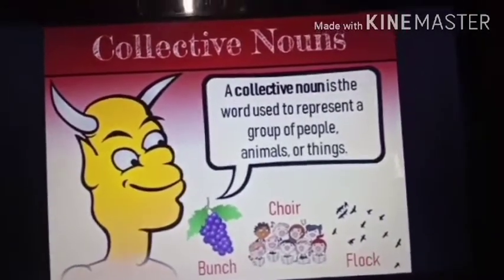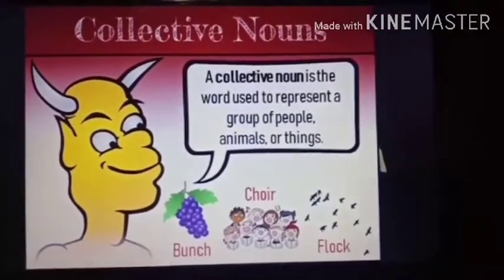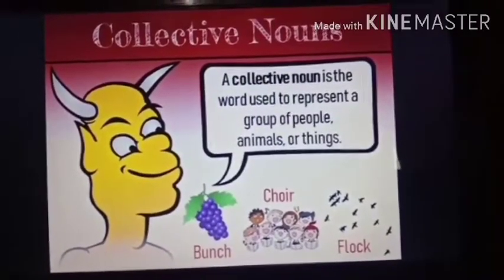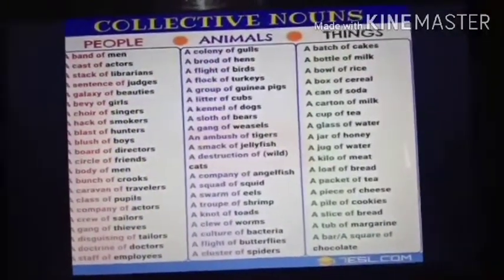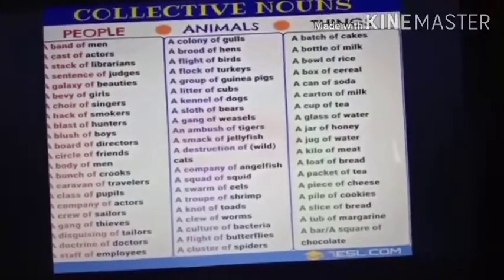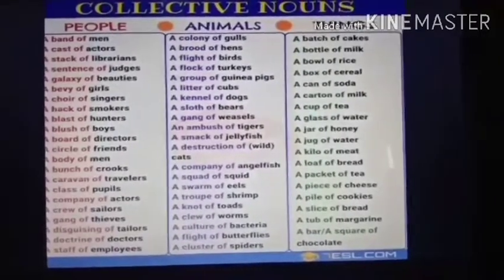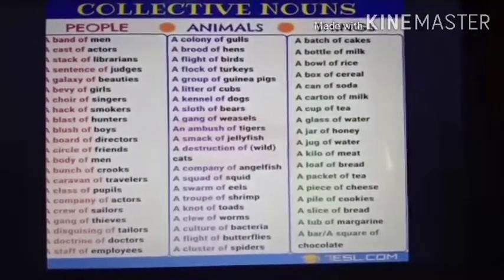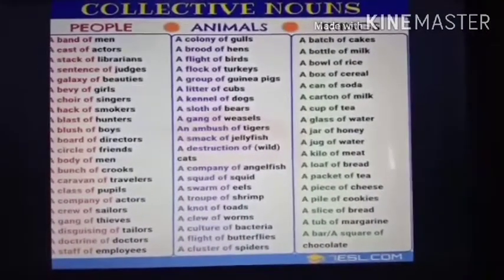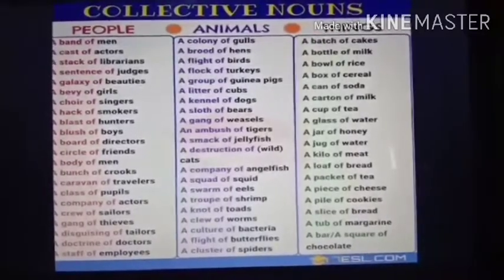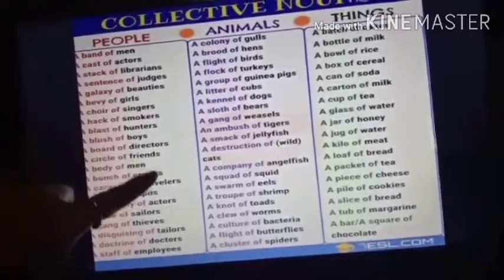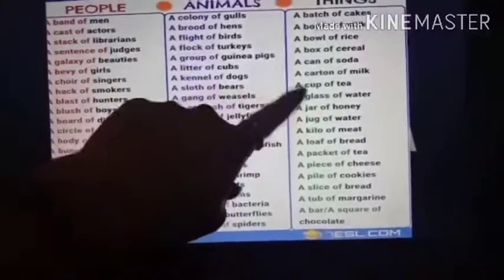So today we are going to study collective nouns in this slide. Okay students? Now see the next slide. Here I have given all the collective nouns together so that you can go through them. I am not going to read the whole list, but if you are doing a worksheet, an activity or homework and you don't know the collective noun for a group, you can see it from here. All the people, animals and birds are there. I will just read some.